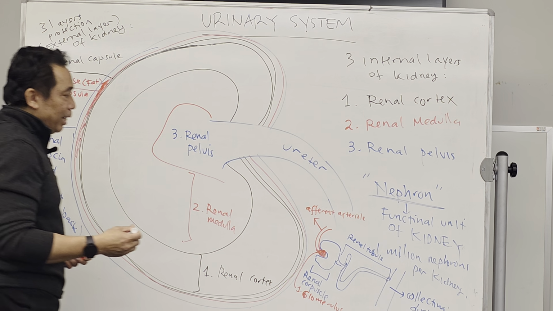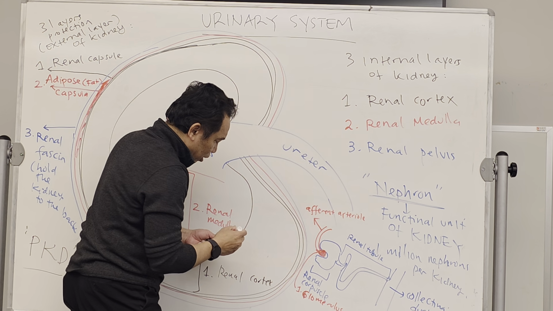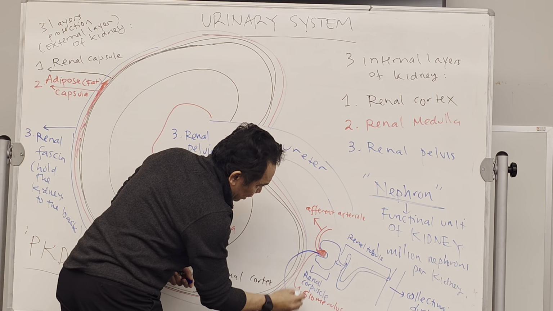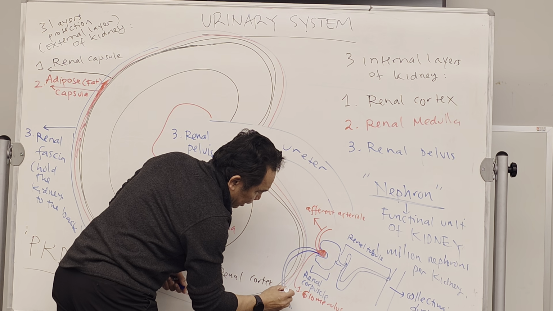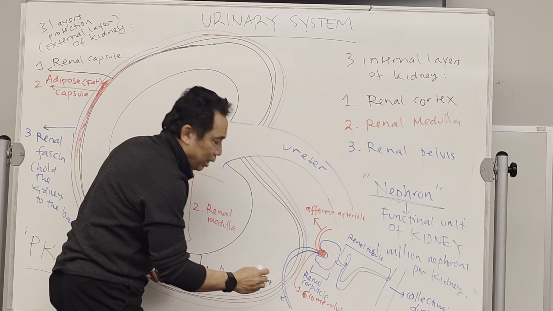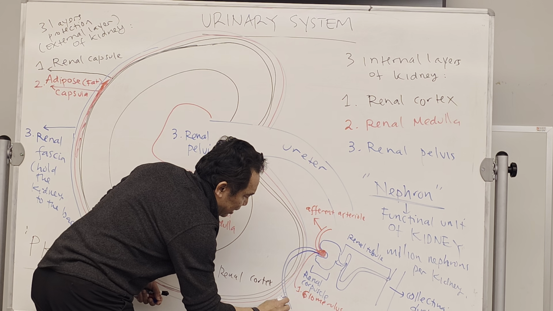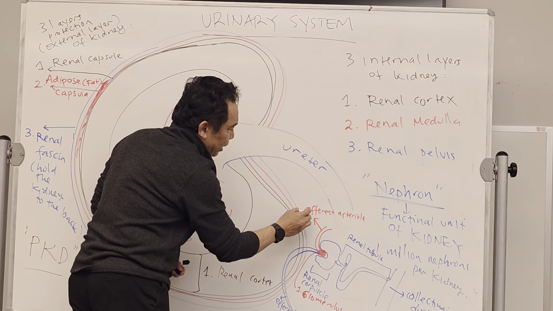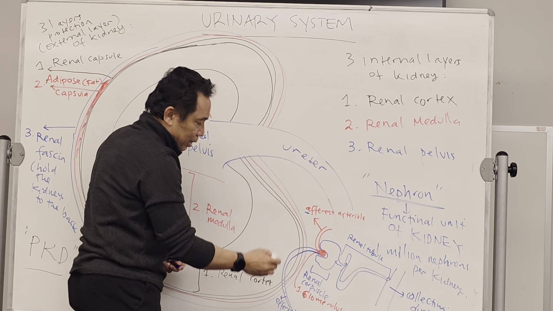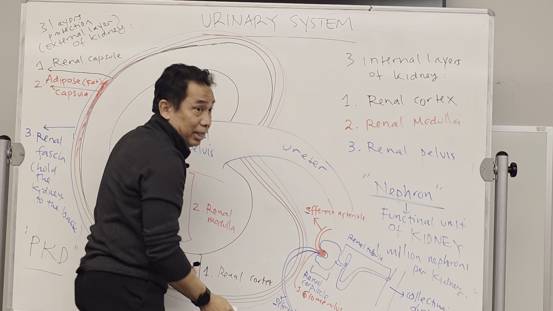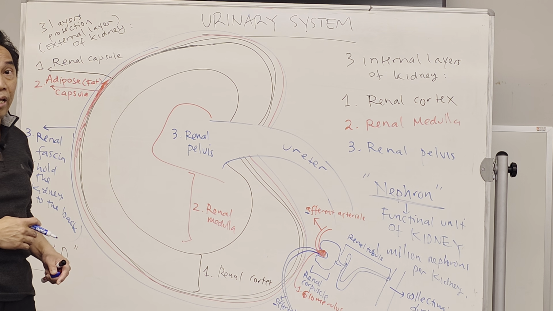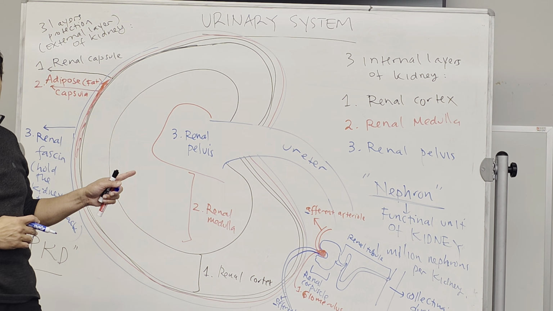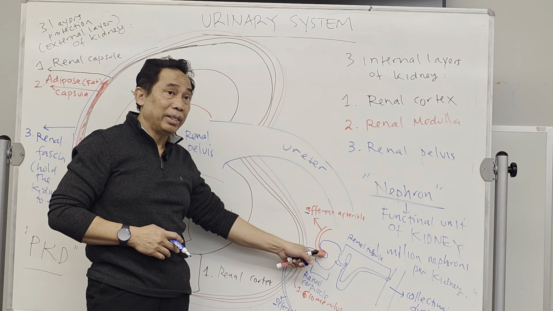Okay, and then from the glomerulus, I'm gonna use blue color, the blood will exit, and the vessel that exits is called the efferent arteriole. If the first one starts with A, afferent, the one that exits starts with E, efferent arteriole. Okay, this one? And this again creates the glomerulus inside the cup.